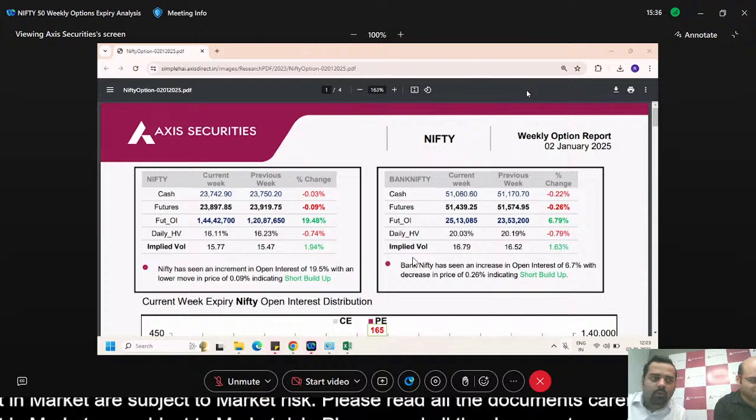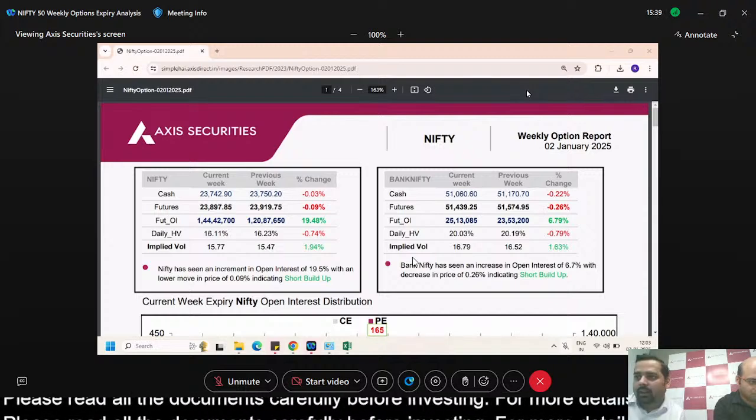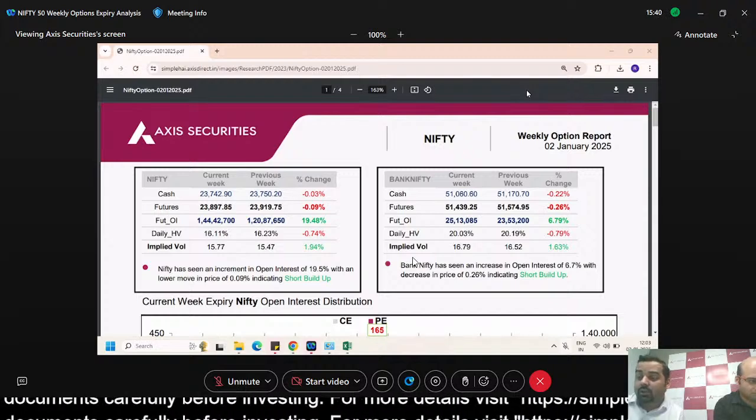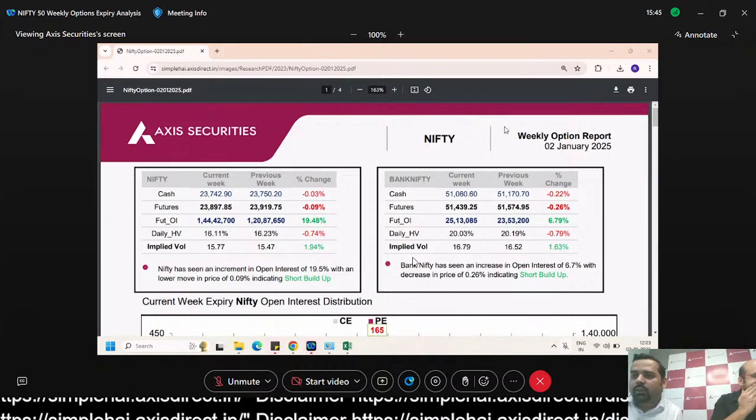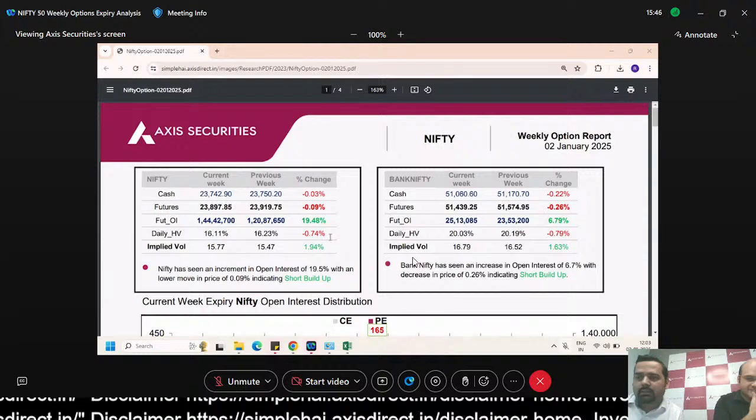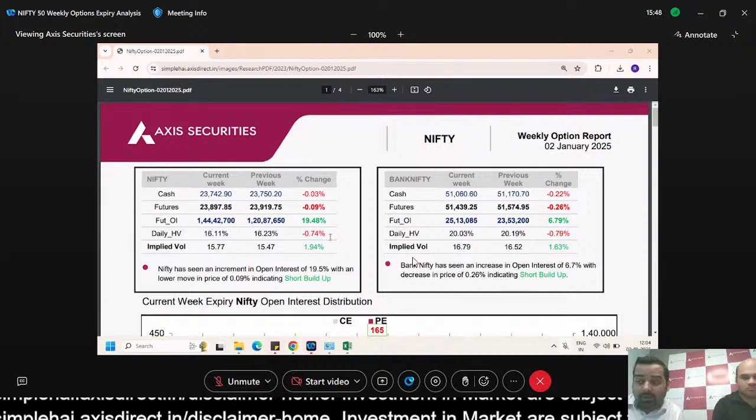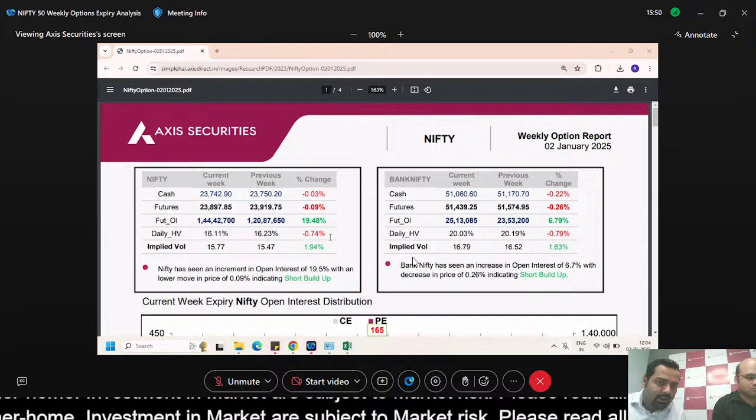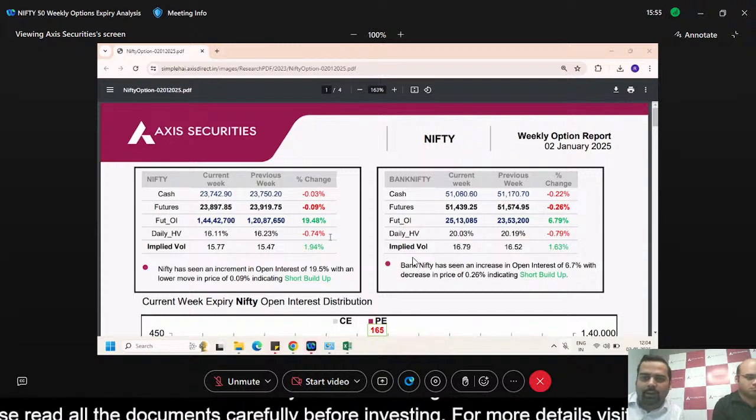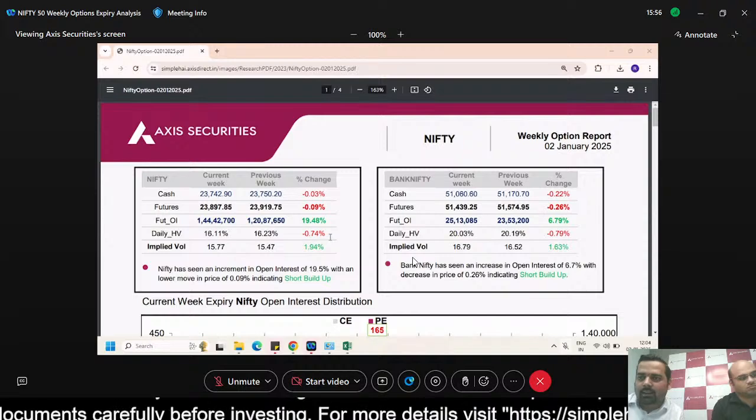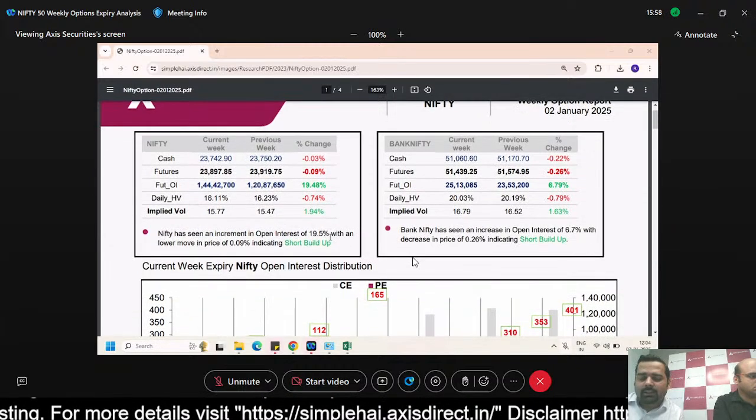So with this I'll explain the research report that is published in front of your screen, where we have given the Nifty 50 view. Nifty 50 has seen an increment in open interest, that's the OI data. We'll explain how you have to see the OI data in the option chain, and how OI data can help you predict the market. It is indicating a short buildup.